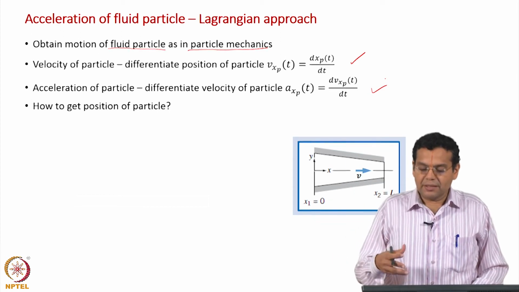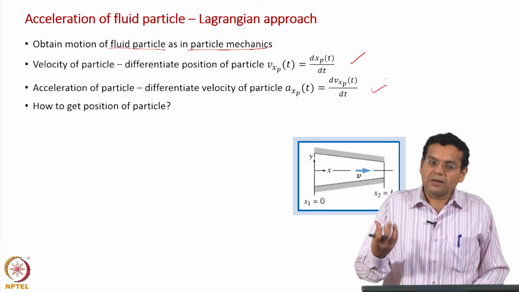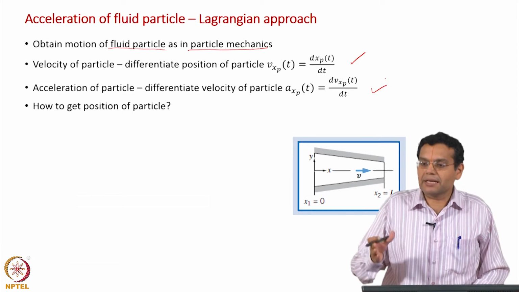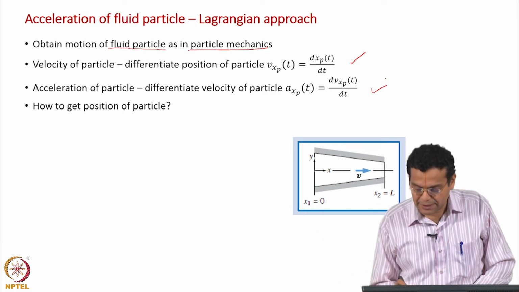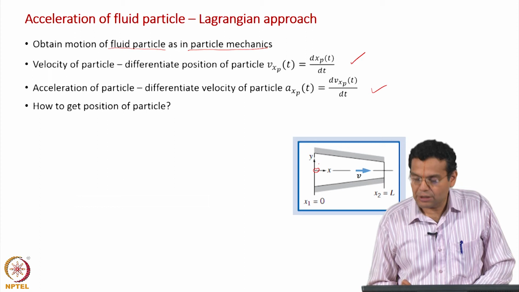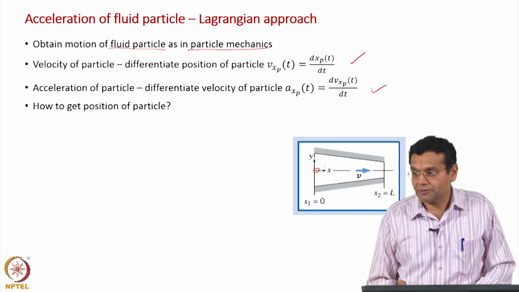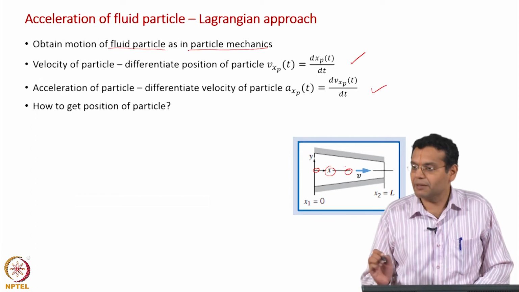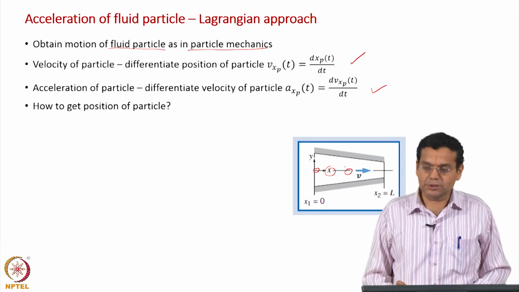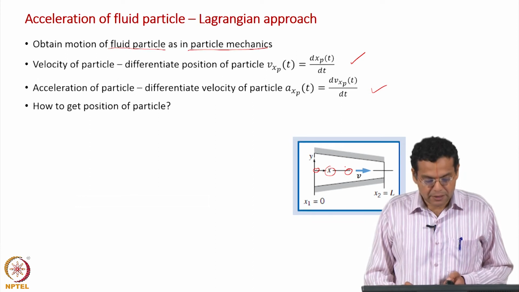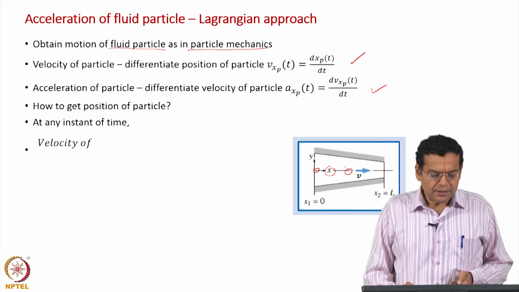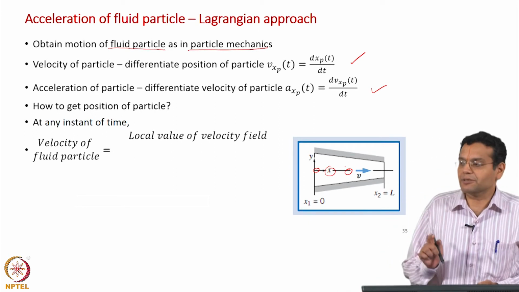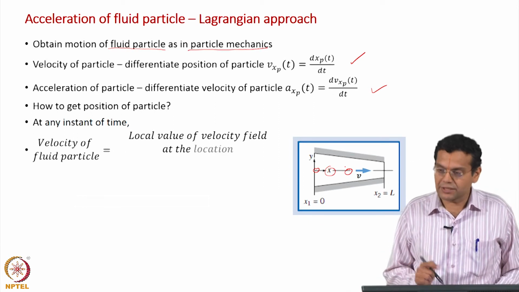Being an example, here we will use the Eulerian velocity field itself to get the position of the particle as a function of time. What do I mean by that? You start here at t equal to 0, you specify some time, and I want to know what the position of the particle is at that particular time. How to get the position of the particle is the question. Now, we have used this during the derivation of the expression for substantial derivative. We will use the same physical principle.